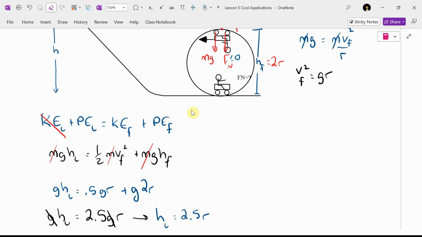So let's actually crunch that now. What was the radius? I've scrolled down. Was it 4? Yeah. So 2.5 times 4. 10, I think. Double check me, but yeah.